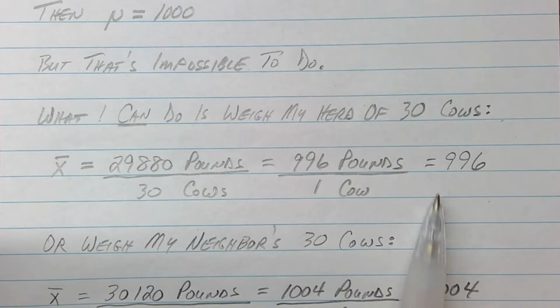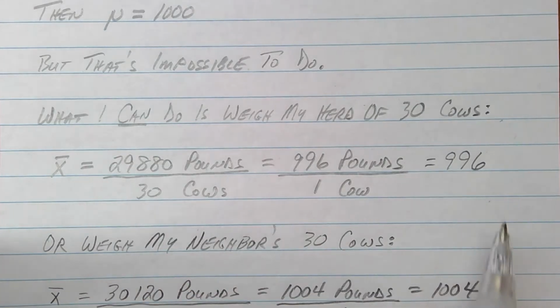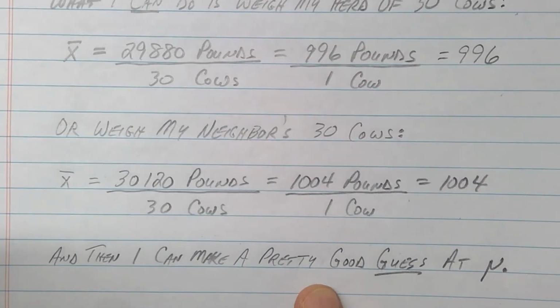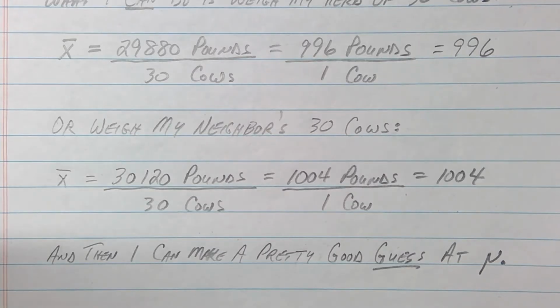We're both close, but we have to understand that when we're taking samples, it's just going to be close. So all we can really do in statistics is take a bunch of good samples and make a pretty good guess at what mu is, at what the true population mean is.